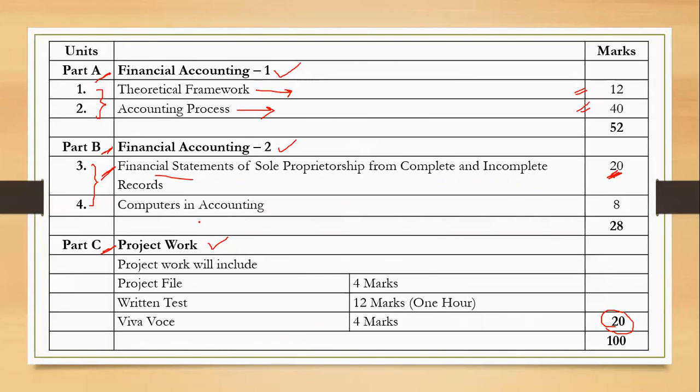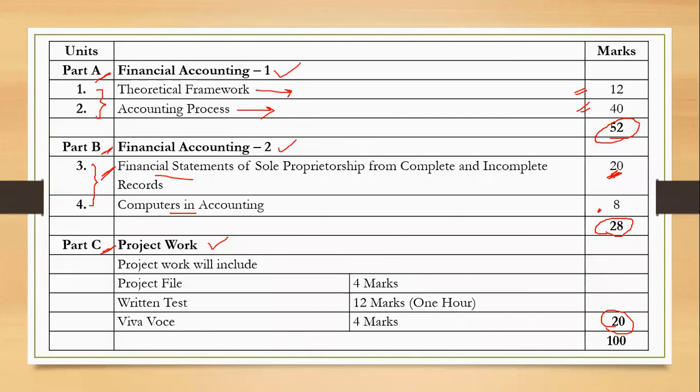right? And finally, we have again a theory part for computers in accounting. Very few chapters are there, carries a weightage of 8 marks, right? So unit 1 and 2 carries a weightage of 52 marks. Basically, this will be term 1 for us, and term 2 basically will be of 28 marks. Together will be 80. Project 20 marks will have to be there in term 1. Before half yearly, we'll have to prepare one project, and after half yearly for annual exam also, we'll have to prepare one project. Okay, so this is how is the distribution of the marks.